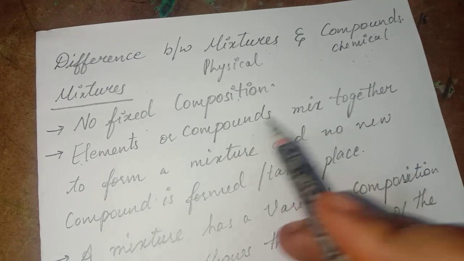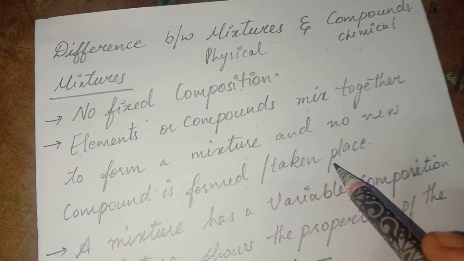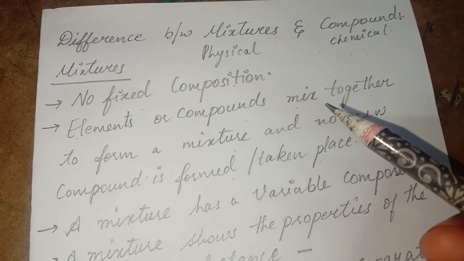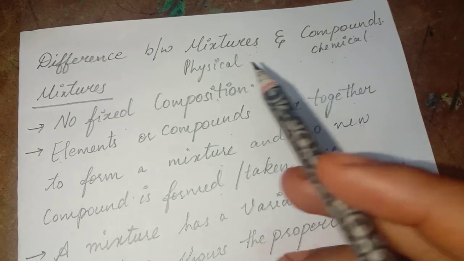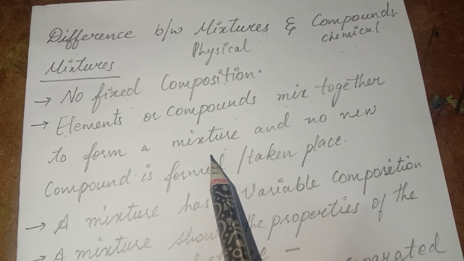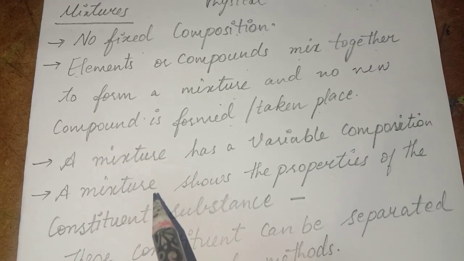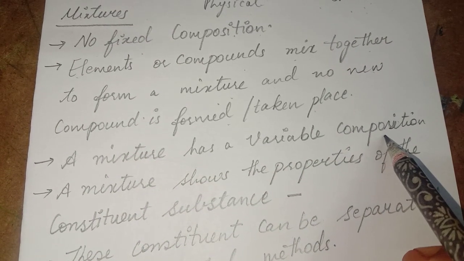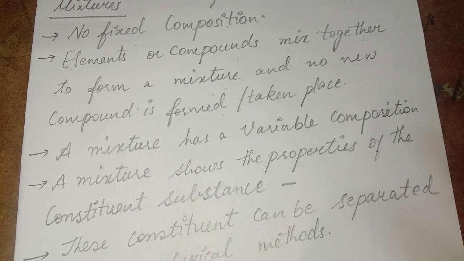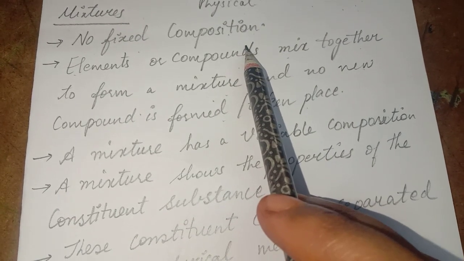Elements or compounds mix together to form a mixture, and no new compound is formed. That means different types of elements and different types of compounds are present, all mixed up, and finally you see a product called a mixture. You can't tell that only elements or only compounds are present in it. The next point is that it has a variable composition, as I told you in the first point, where it consists of many ingredients. Simply put, based on the word ingredients, we use the word composition here.